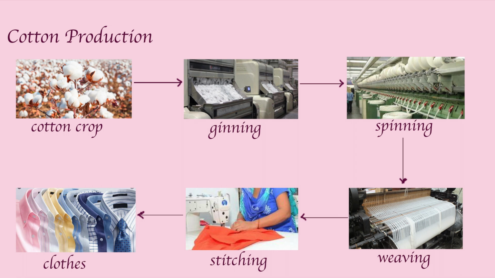In the process of weaving, we get cotton fabric from the cotton threads. Now this fabric is used for stitching clothes, and finally we get the finished products, the clothes we wear. So this was the whole cycle from the crops as grown in the fields to the finished product as clothes.